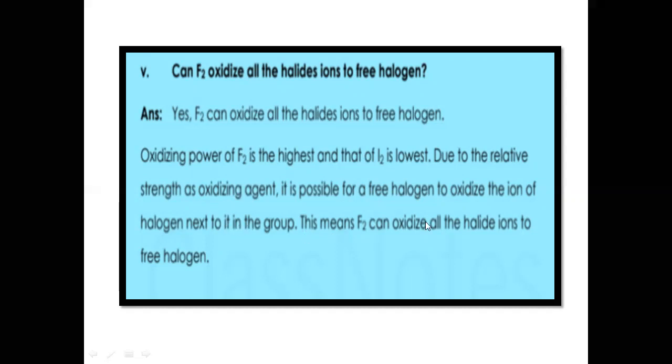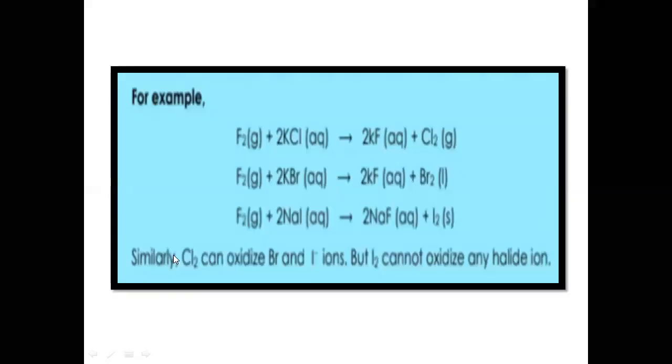So this means that fluorine can oxidize all the halide ions to free halogen, and we can understand this property of fluorine with the help of these examples. You can see fluorine can displace chlorine and form potassium fluoride, and fluorine can also displace bromine and form potassium fluoride, with bromine and chlorine in free form.